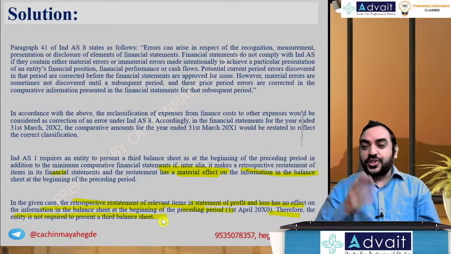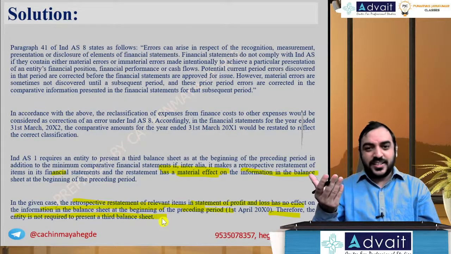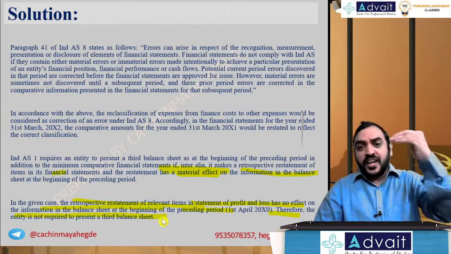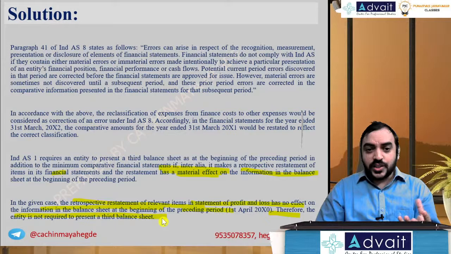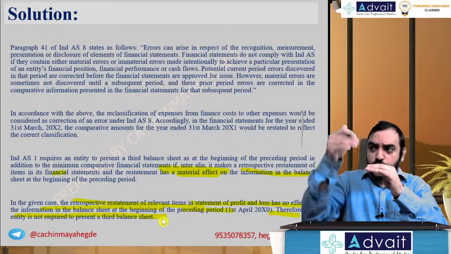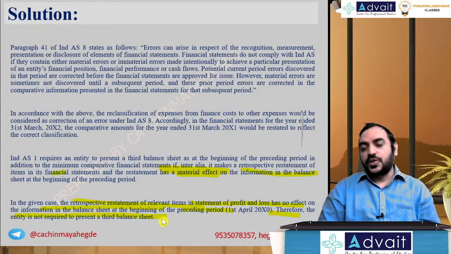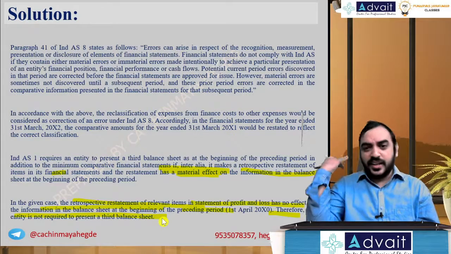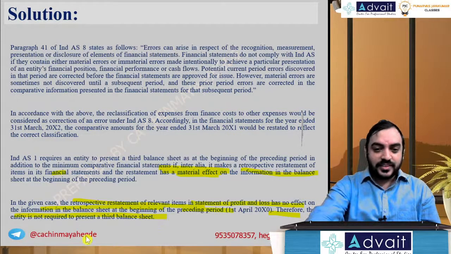Okay. So when you change the P&L account, it's just a movement from financial expense to other expenses. Profit does not change. Reserves and surplus does not change. So only the P&L account comparative, instead of showing in financial cost, you show it under other expenses. Only the P&L account changes, the balance sheet does not change. So preparation of the opening balance sheet, no change. Earlier also same thing, now also same thing, not required. Okay, moving on.